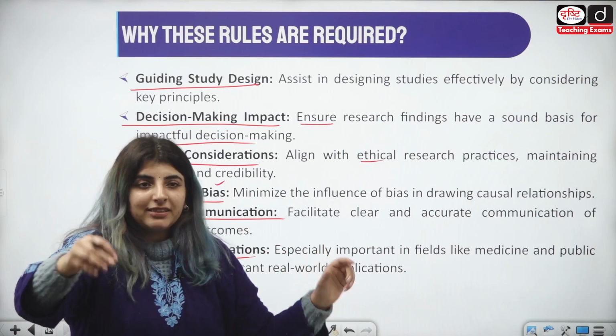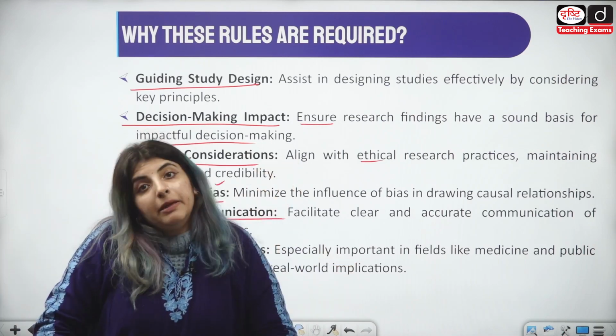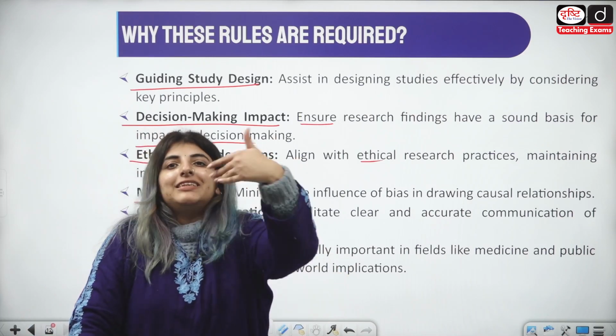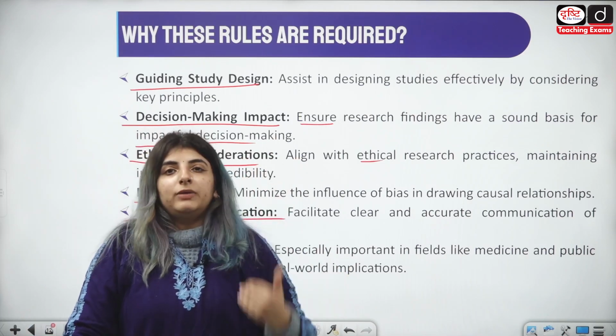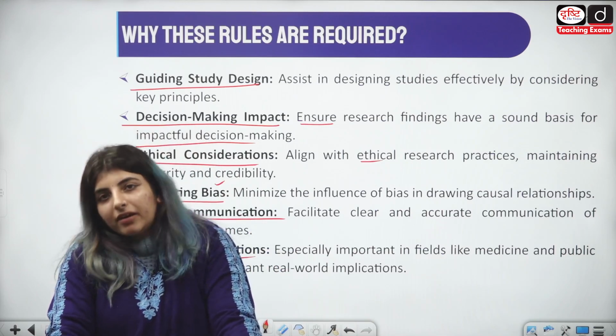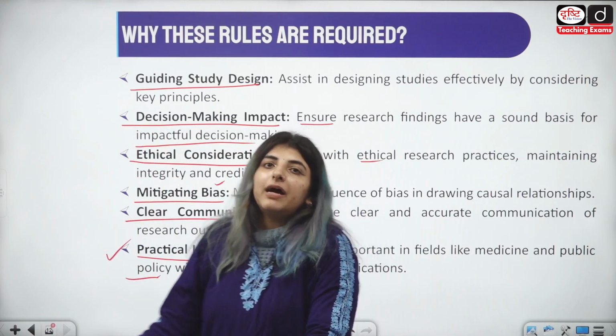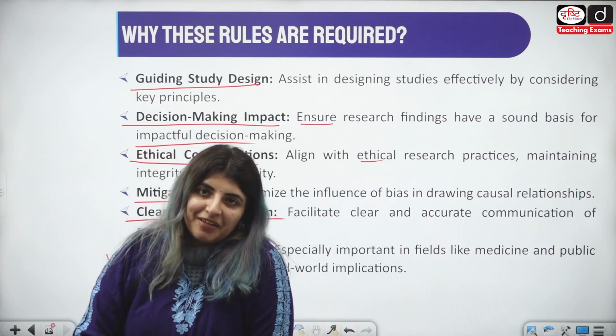So in the field of medicine, या कोई policy अगर मैंने small level पे देखी है, उस policy को generalize बड़ी population पे करने के लिए, to generalize it to a larger population or a group as well, I will have to make sure that I am reducing the bias. I am clearly communicating, and of course, I am also aware of the practical implications of the same thing, right?